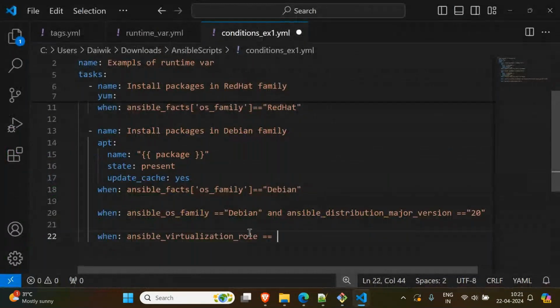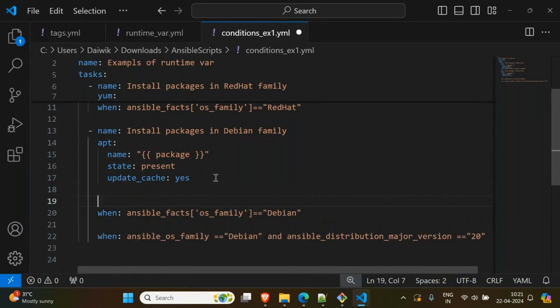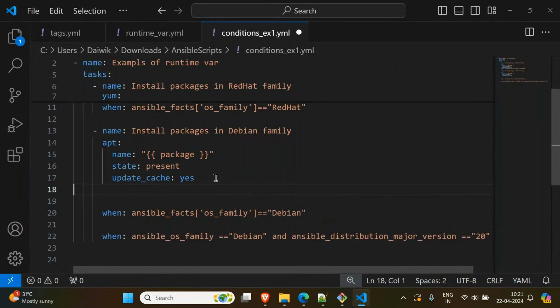Equal to guest only, then this condition applies, and you can do something here. This way you can choose a lot of combinations as per your requirement. You have to understand the requirement, only then can you choose the required variables.